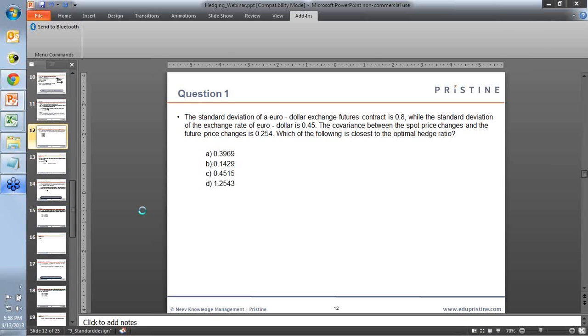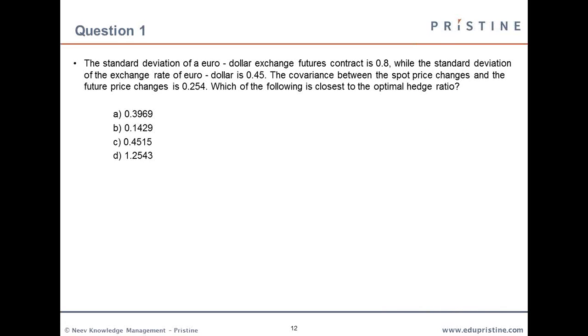So coming to the question. Here we have the standard deviation of the euro dollar, that is the euro to dollar currency exchange futures contract, as 0.8, and the standard deviation of the current exchange rate, that is the spot, as 0.45. The covariance between the two is 0.254. What would be the optimal hedge ratio?